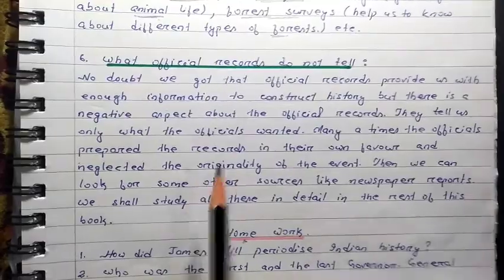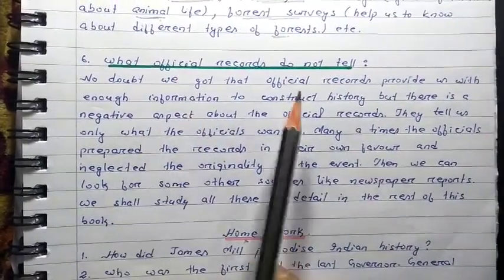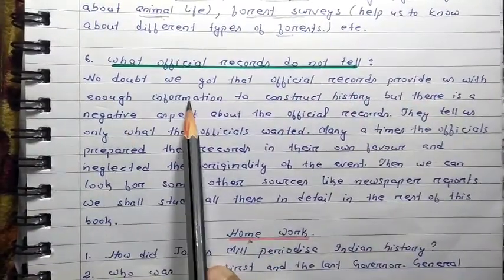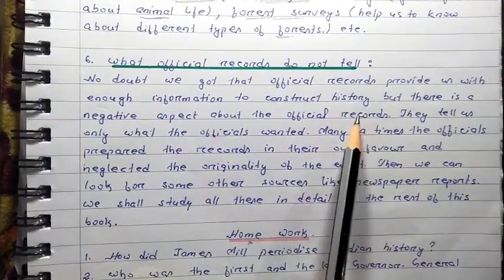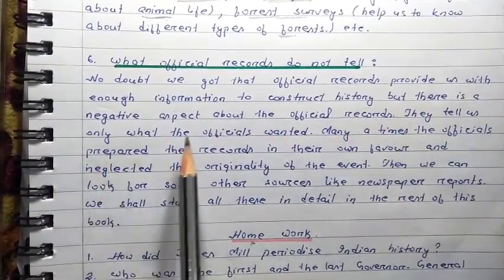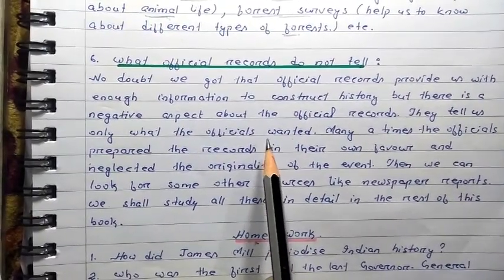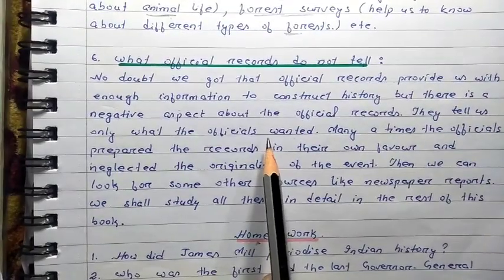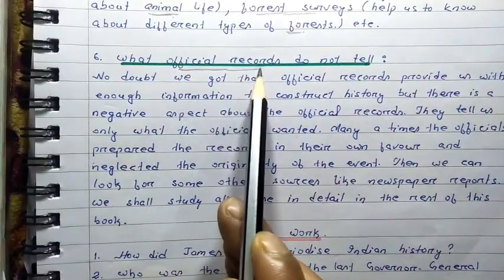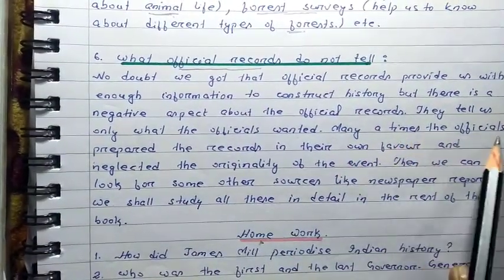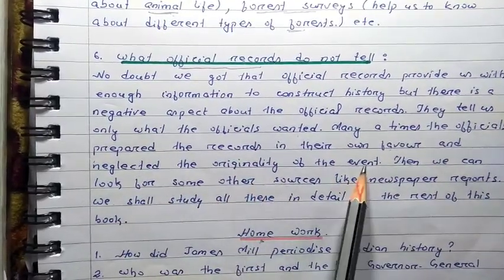The last part of this chapter is what official records do not tell. We already got that official records provide us with enough information to construct history, but there is a negative aspect about the official records. What is the negative aspect? They tell us only what the officials wanted. If we were asked to make a record, we would write everything in our favor. Many a time we may avoid the actual happenings. The same thing happens with the official records also. Many a time the officials prepared the records in their own favor and neglected the originality of the event.